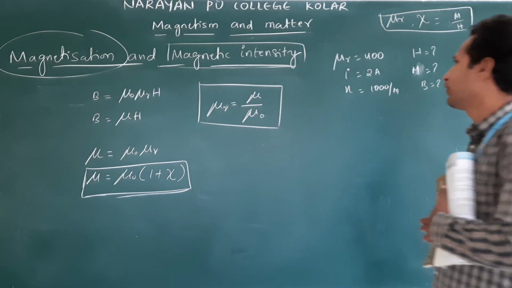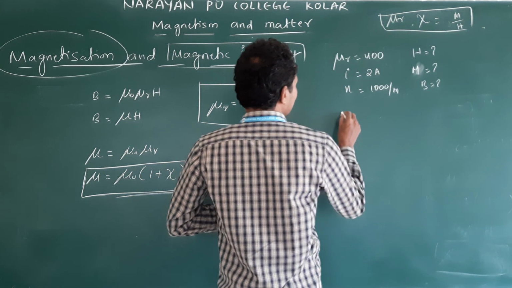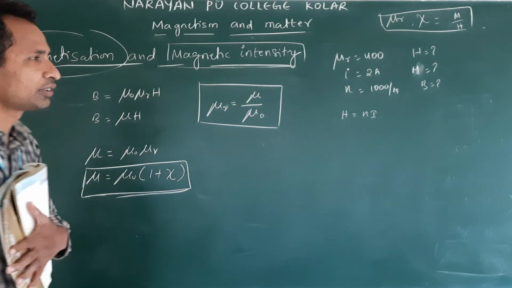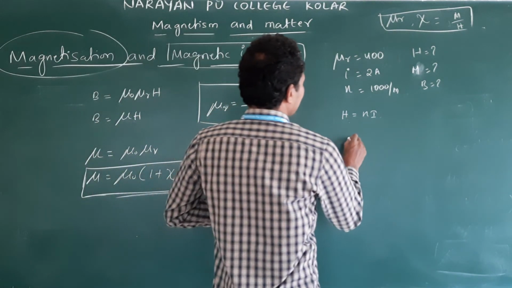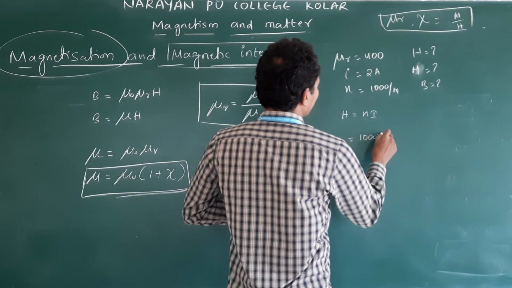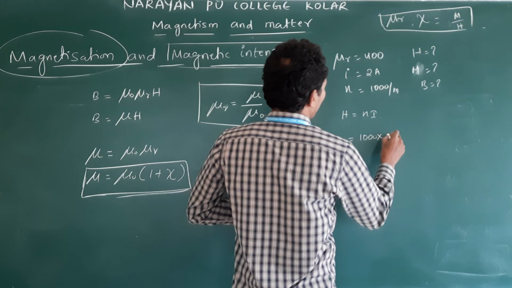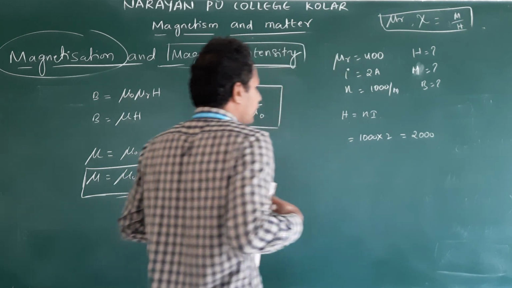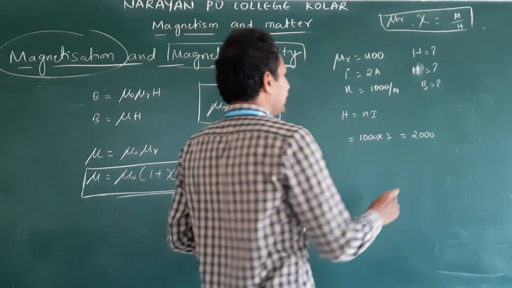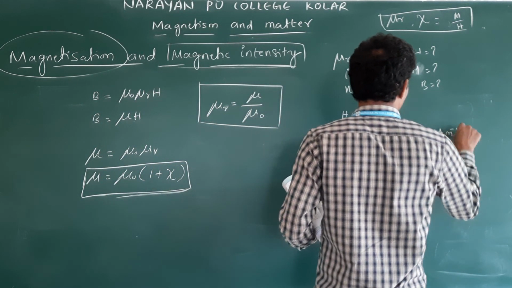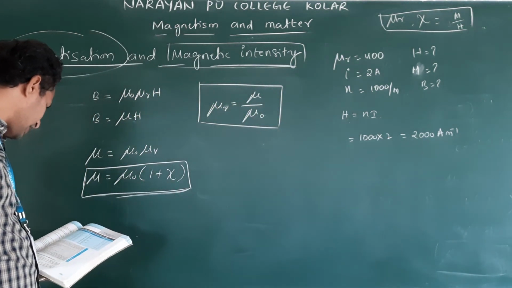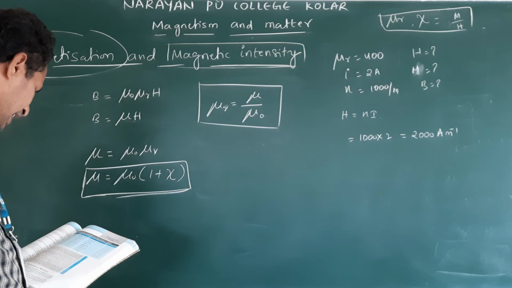In our derivation, what is H? H is equal to n I. Clear? What is n? 1000 into I, which is 2. So this is 2000. What is the unit? Ampere per meter. Am I correct or not? Right. Next, what did they ask?